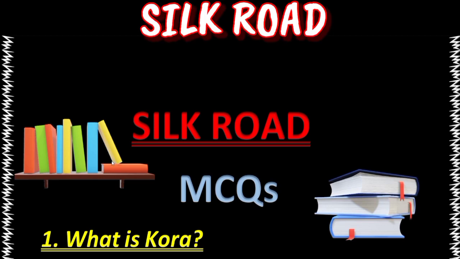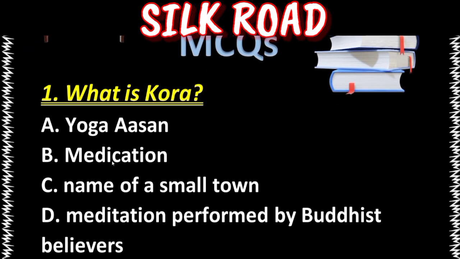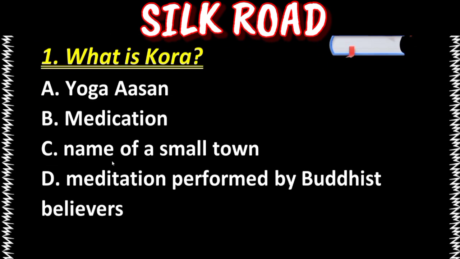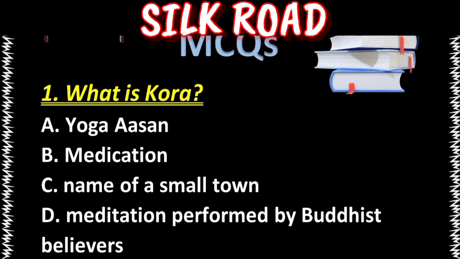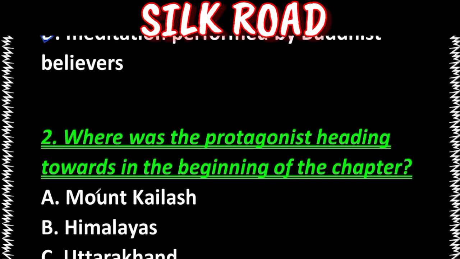Our question number 1 is, what is Kora? A. Yoga asana. B. Meditation. C. Name of a small town. D. Meditation performed by Buddhist believers. Our answer is option D. Meditation performed by Buddhist believers.